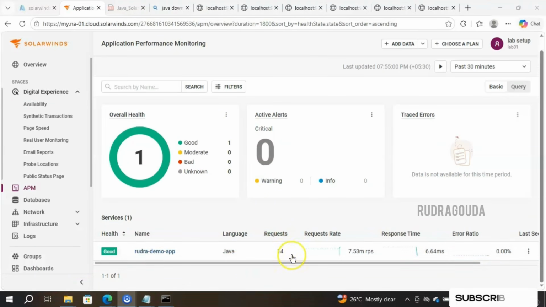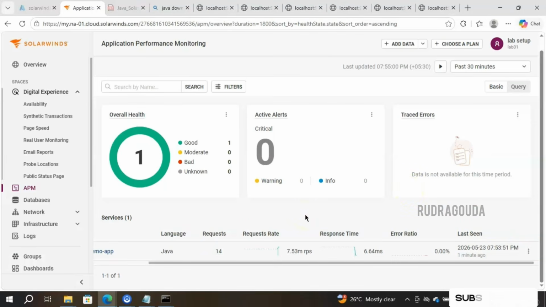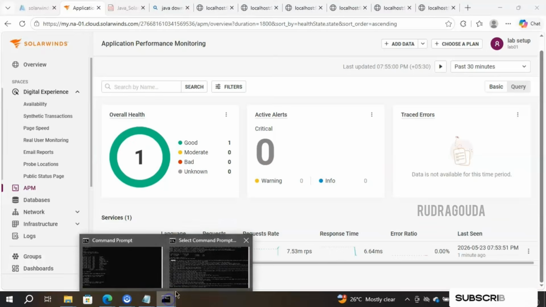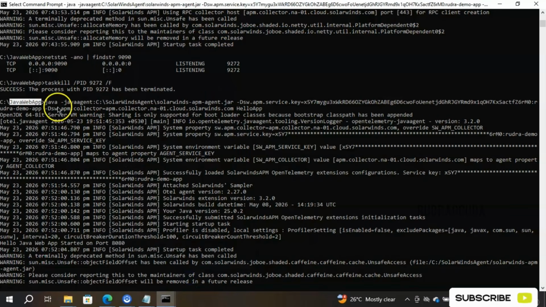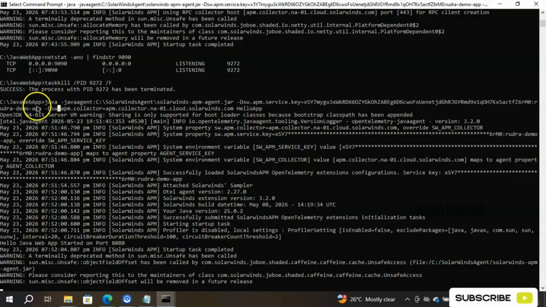Language is Java, total requests are 14, request rate, response time, error ratio, last seen, everything we are able to see on the screen. Actually, it took so much time to display all this information. So the main problem was that, let me go to the command prompt. We need to run this particular command inside the Java web app. By mistake, I ran it in the SolarWinds agent folder. Due to that, it was not showing the data correctly. Our actual script is present inside the Java web app, so we need to run it in that only.